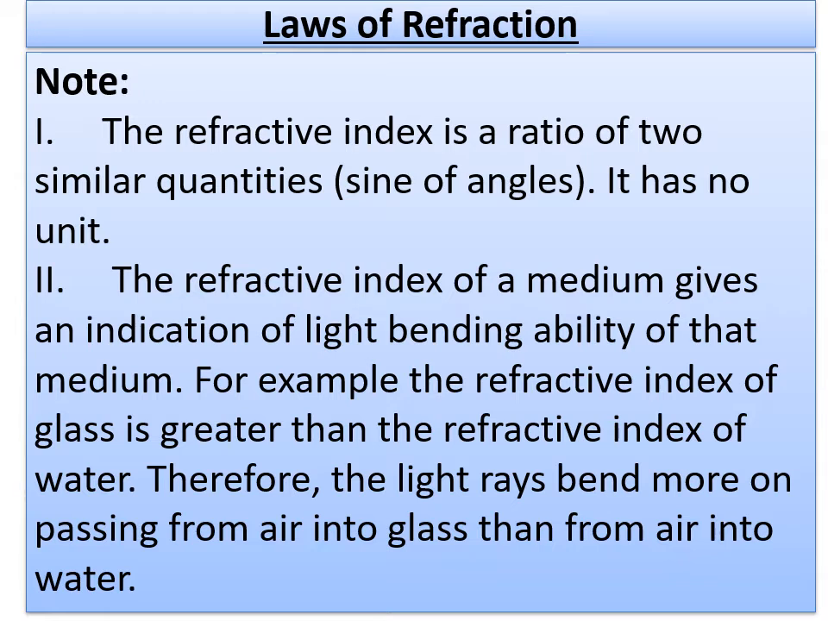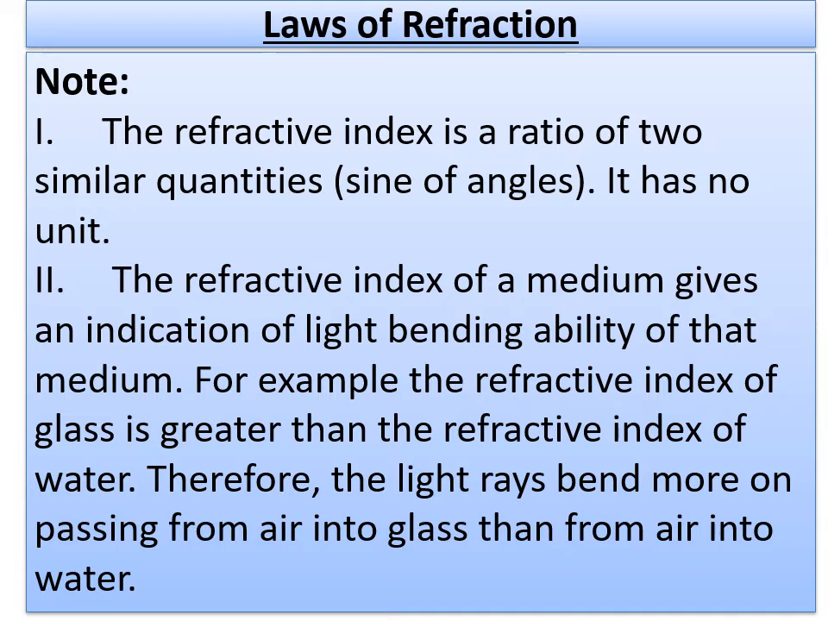The refractive index of a medium gives an indication of the light bending ability of that medium. What I told in the last parts, the actual reason is here. For example, the refractive index of glass is greater than the refractive index of water, as we discussed in the last parts of our lessons. Therefore, light bends more on passing from air to glass than from air into water.